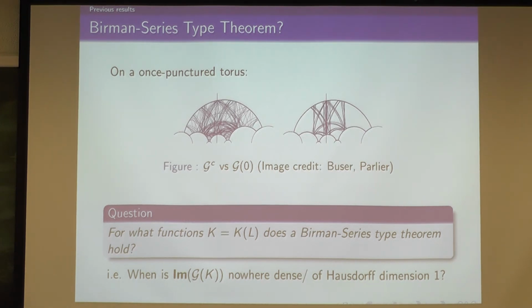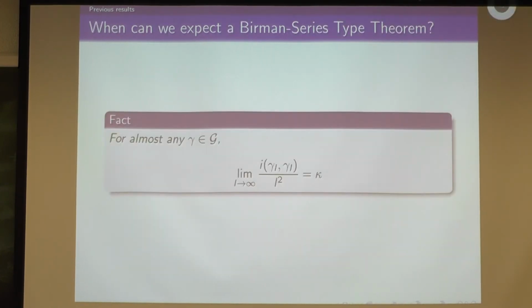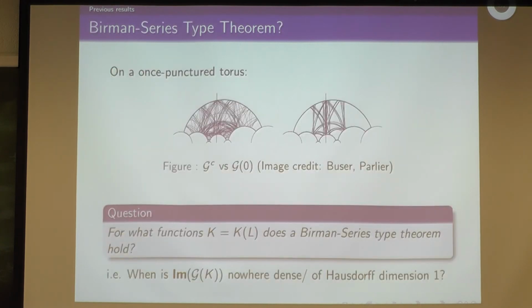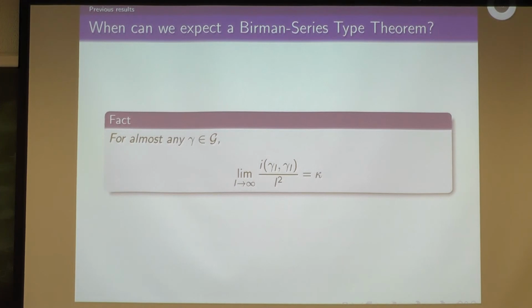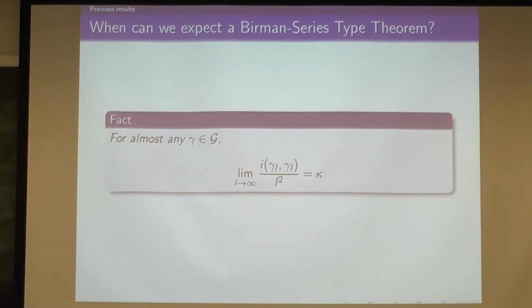So I'm going to do this on a pair of pants again, because they're easier, even though a similar result should hold for an arbitrary surface. I haven't quite worked it out. I'm just going to go over the details of how you might do this. Oh yeah, so what do we mean by lazy geodesic? How industrious is your average geodesic? For almost any geodesic that you choose, if you look at arcs of length L, asymptotically they'll have length squared times some constant self-intersections.